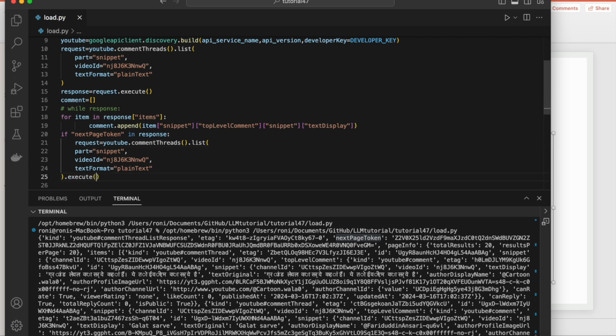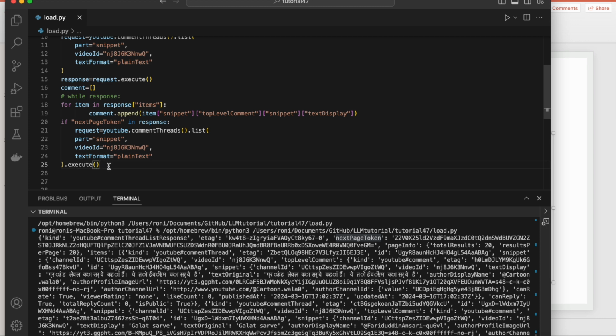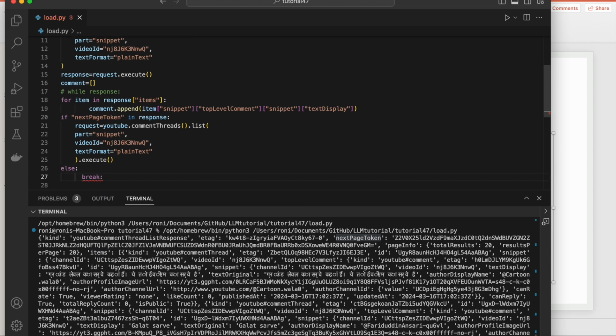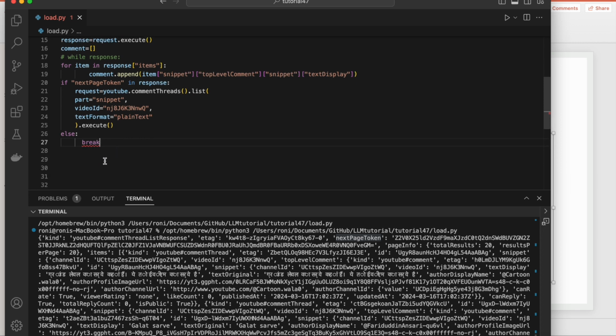I'm just doing this execute part here. So this is the response, right? If this is done, it is going to execute this. Else it will be a break. Else break.